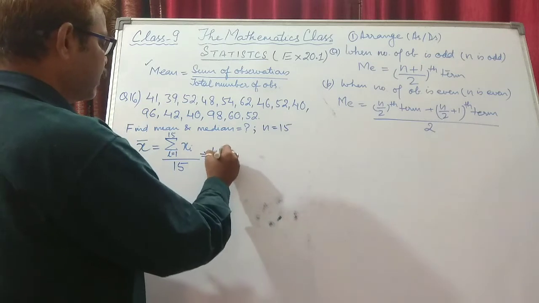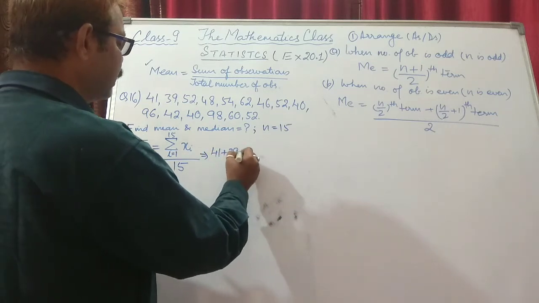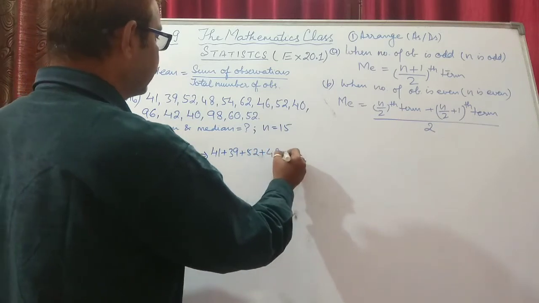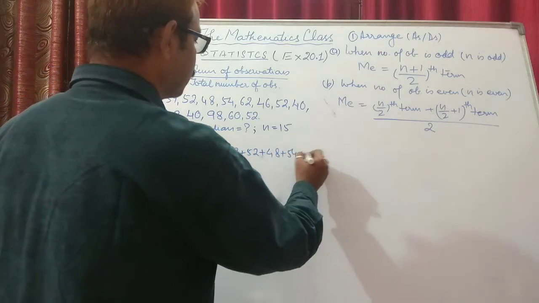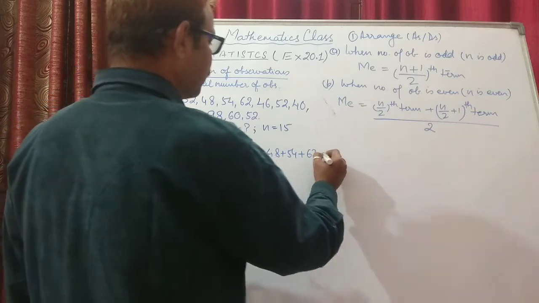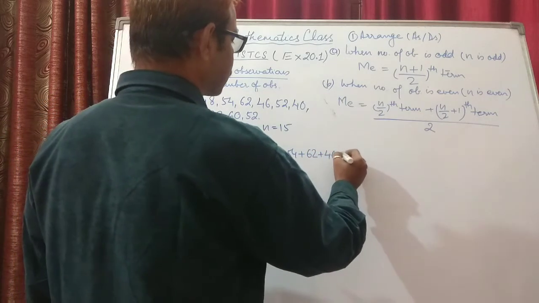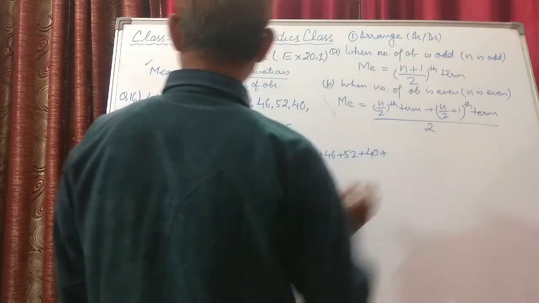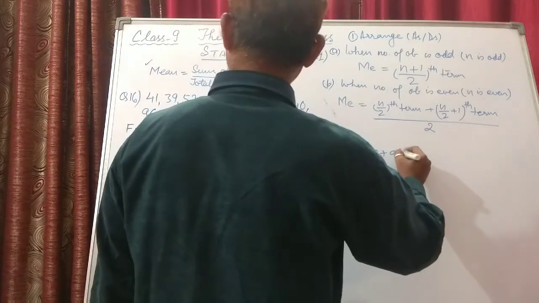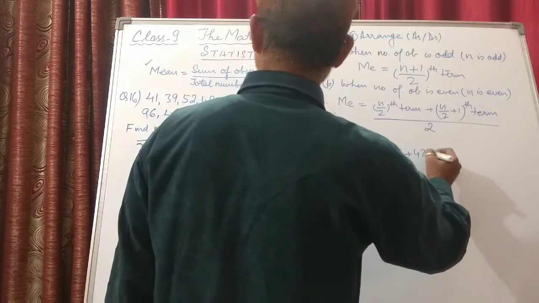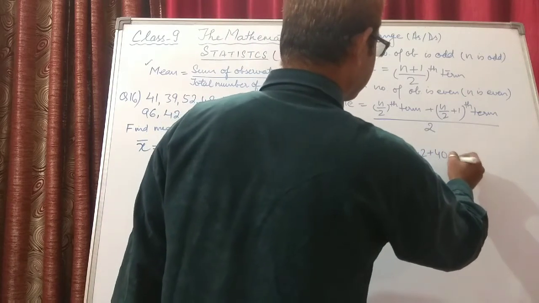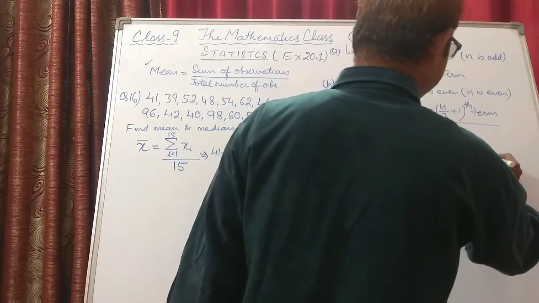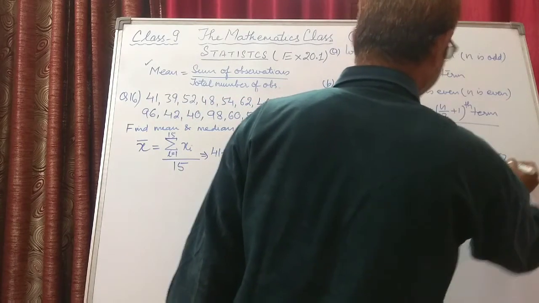So 41 plus 39 plus 52 plus 48 plus 54 plus 62 plus 46 plus 52 plus 40 plus 96 plus 42 plus 40 plus 98 plus 60 plus 52.